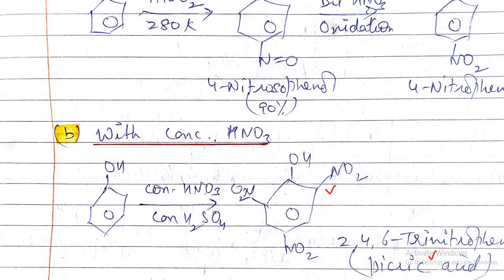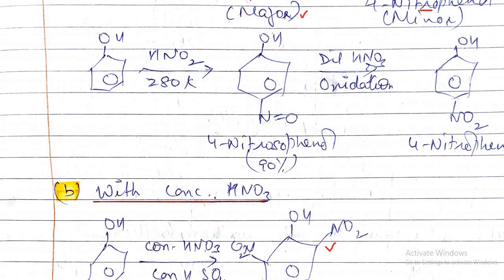If we want para-nitrophenol, that is 4-nitrophenol, then we can also treat phenol with nitrous acid. When it is treated with HNO2, that is nitrous acid, a nitroso group is introduced at the para position, and then oxidation is done with dilute nitric acid, and the nitroso group is converted into 4-nitrophenol.